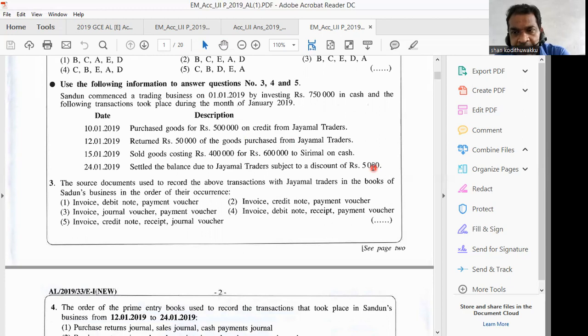Therefore, after gross profit, we just add other income. This discount received comes under other income. Then your gross profit from the third transaction is 200,000. That is the difference between 600,000 and 400,000 cost. Then we had to add another 5,000 as discount received. Then 205,000. If we take without 3 zeros in thousands, it will be 205. That is the profit.